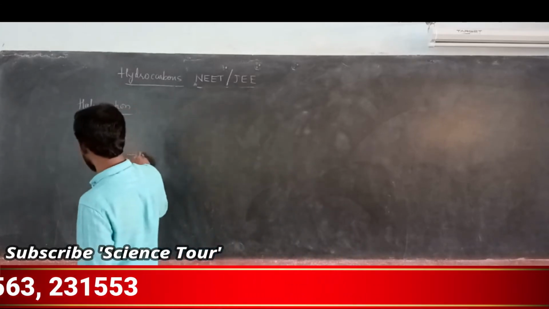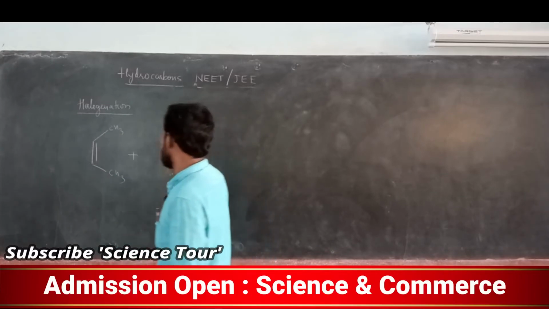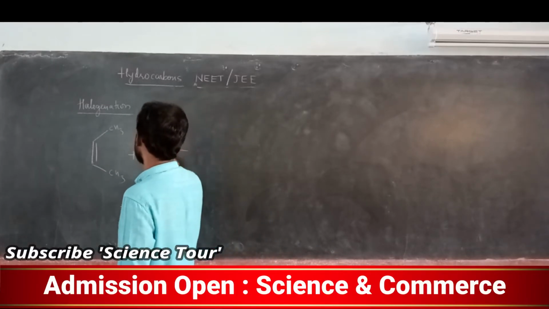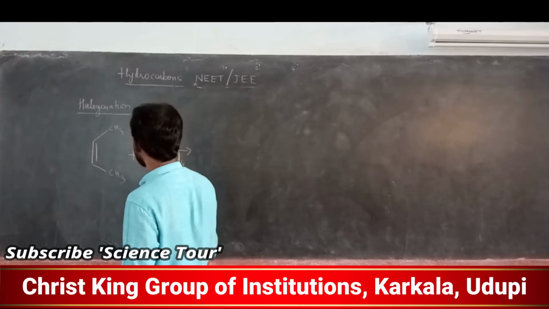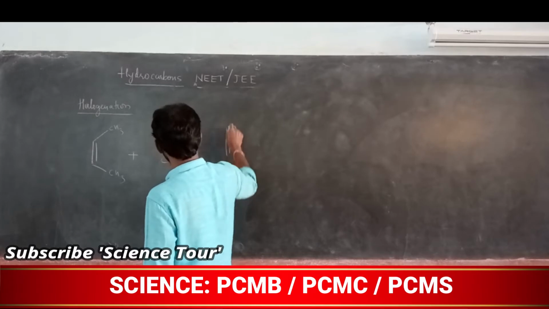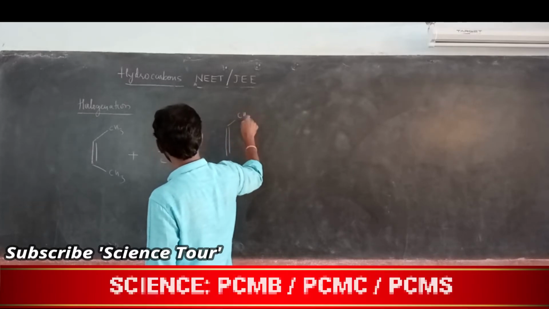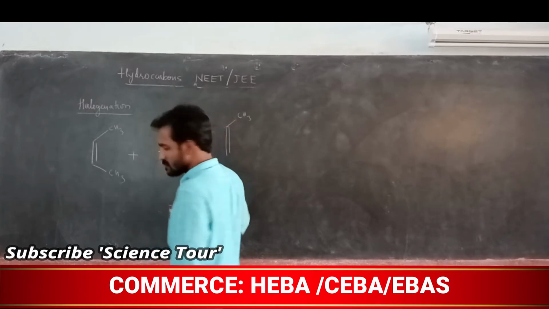This is cis-butene, correct? Reacted with bromine in the presence of CCl4, carbon tetrachloride, my dear students. Bromination takes place in the presence of carbon tetrachloride. It gives, my dear students, note down, two types of product.